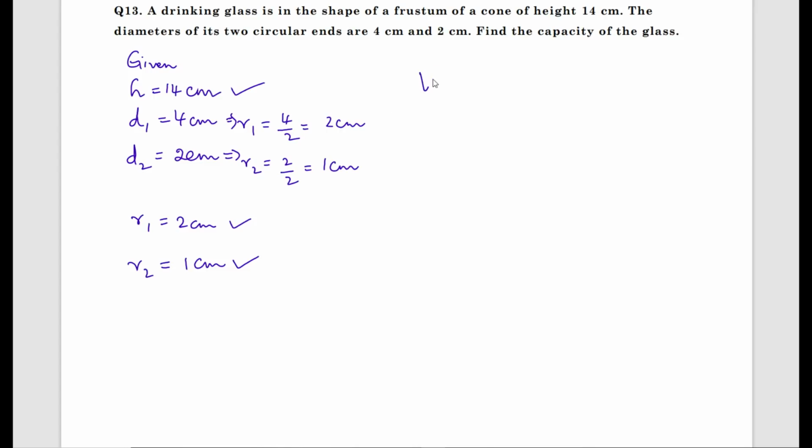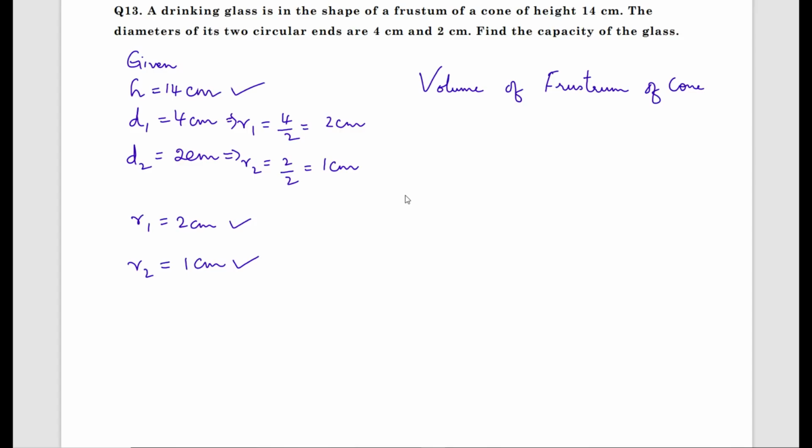Therefore, volume of frustum of cone. What is the volume of frustum of cone? Take your textbook or the formula sheet and tell me the volume of frustum of cone. It's on page number 143 of the part 2 textbook.